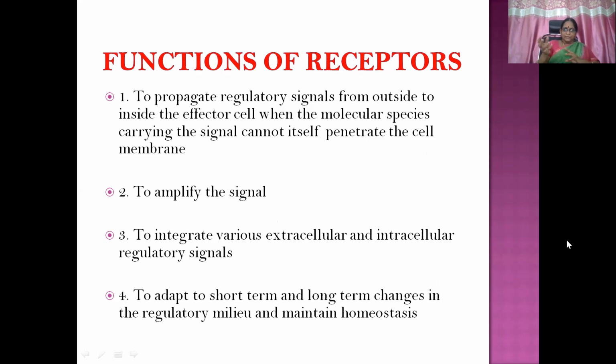Then to amplify the signal, then to integrate various extracellular and intracellular regulatory signals, and to adapt to short-term and long-term changes in the regulatory milieu and maintain homeostasis. This will be dealt with in the later central nervous system topics.